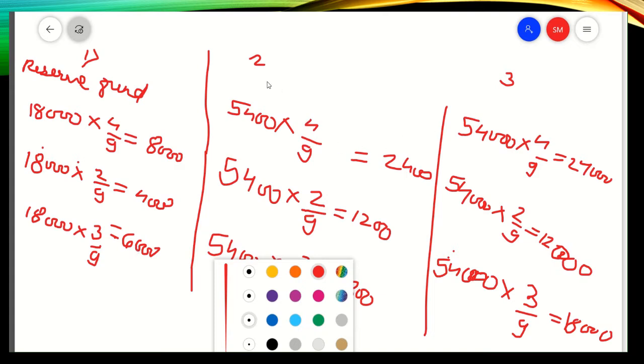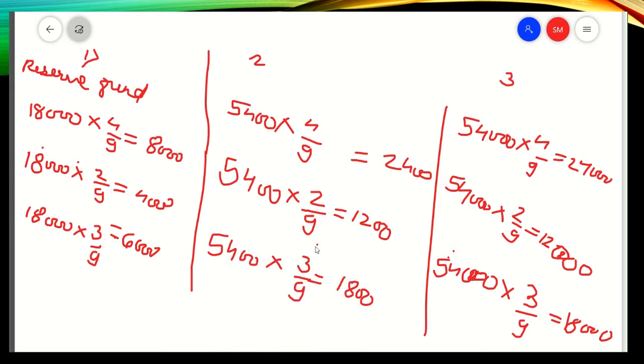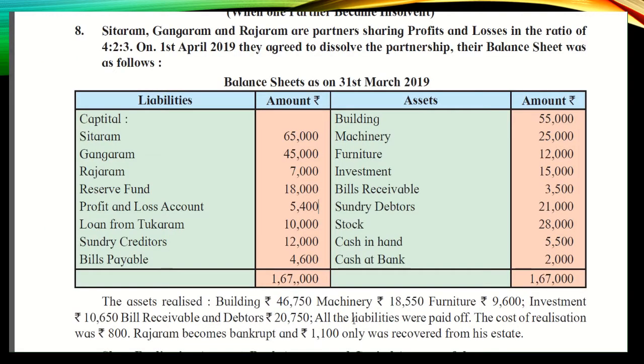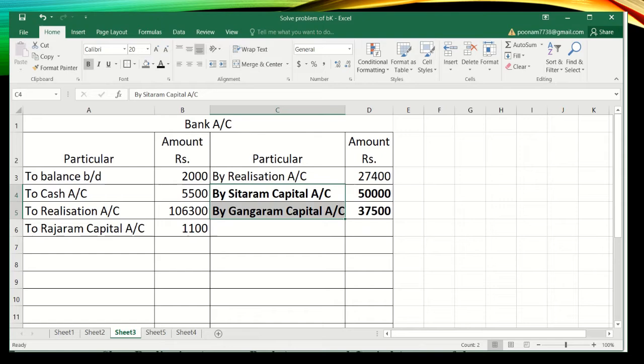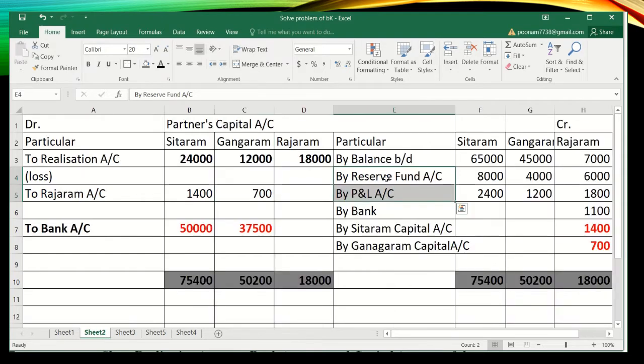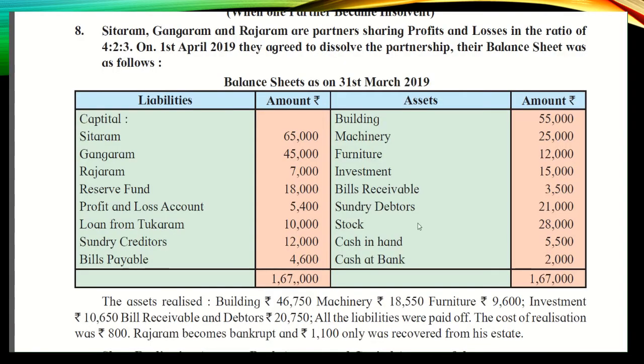Likewise, working note number 2 will be of P&L distribution. P&L distribution amount is 5,400, 4 by 9, 2 by 9 and 3 by 9 is here. So you will get 2,400, 1,200 and 1,800. That distribution I have written here in the partners capital account. 8,000, 4,000, 6,000, P&L account 2,400, 1,200 and 1,800. Okay, so let's read the question further.